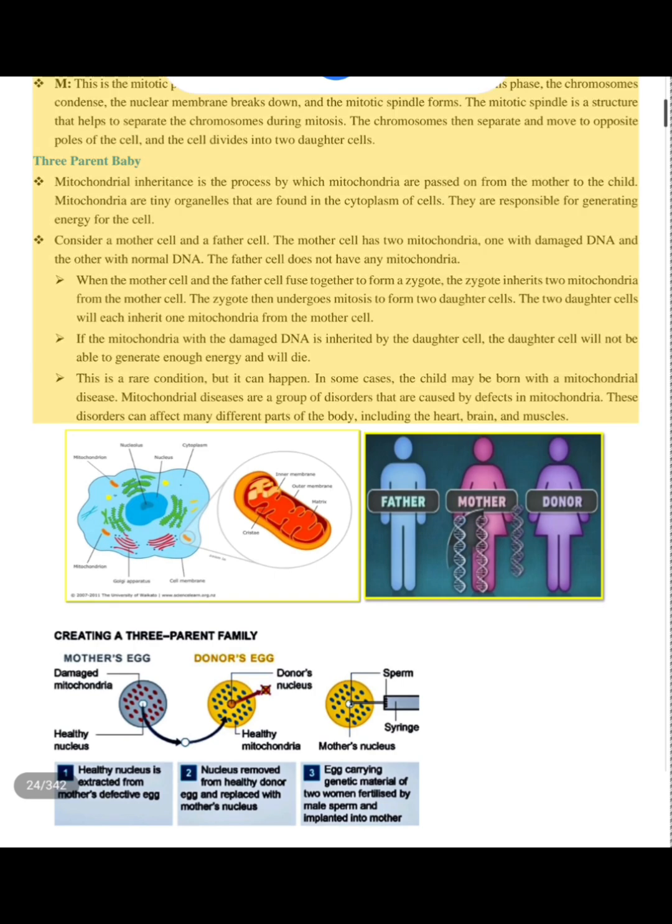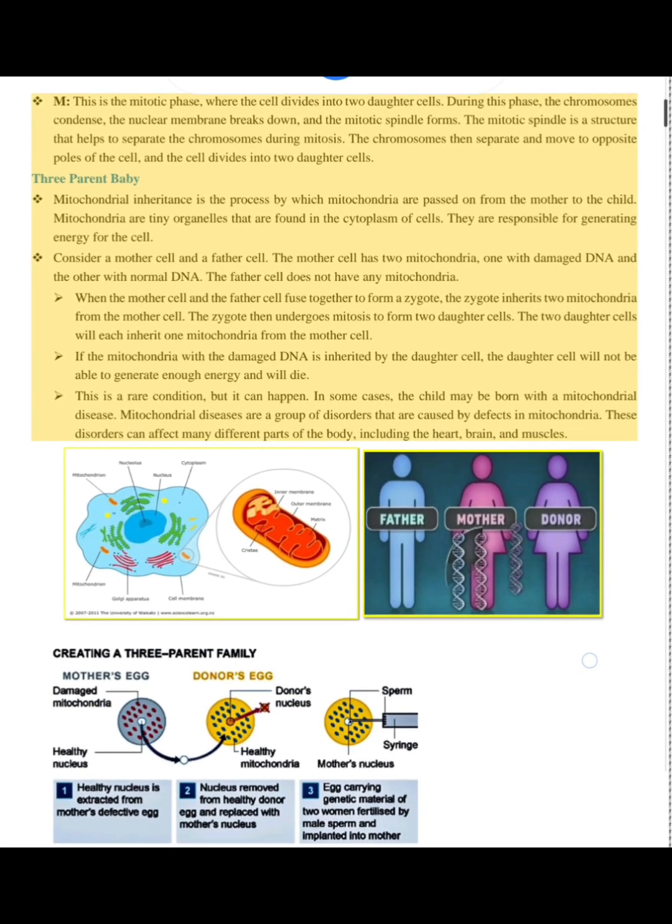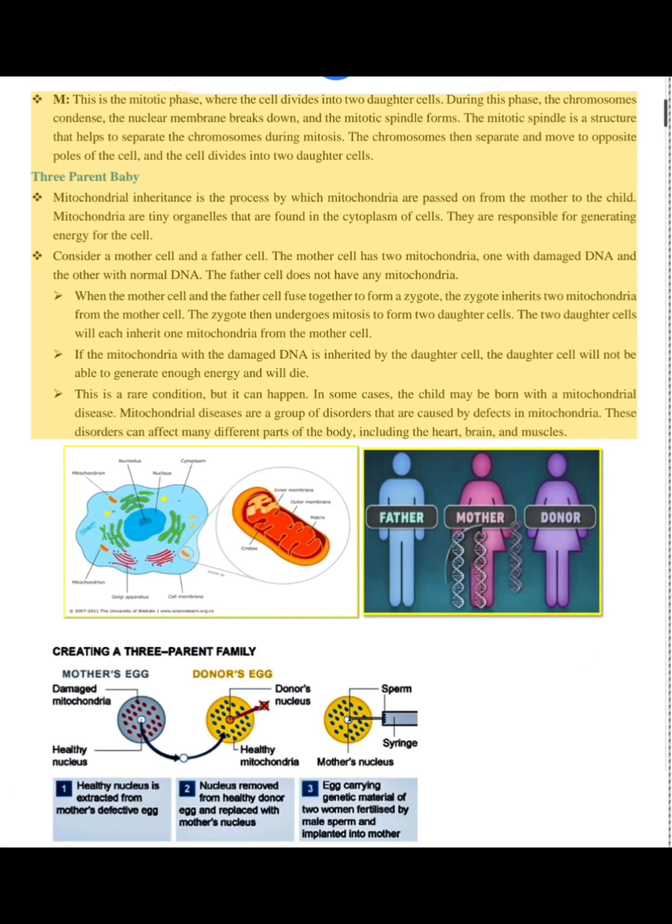M. This is the mitotic phase, where the cell divides into 2 daughter cells. During this phase, the chromosomes condense, the nuclear membrane breaks down, and the mitotic spindle forms. The mitotic spindle is a structure that helps to separate the chromosomes during mitosis. The chromosomes then separate and move to opposite poles of the cell, and the cell divides into 2 daughter cells.